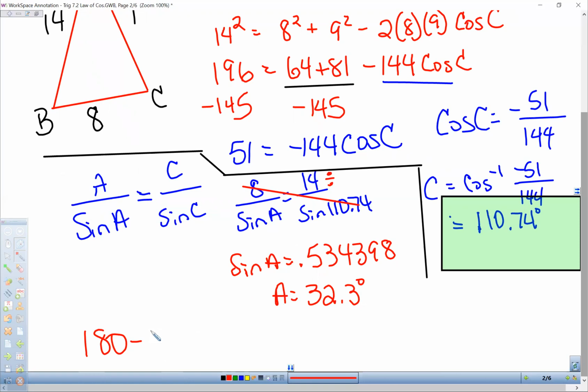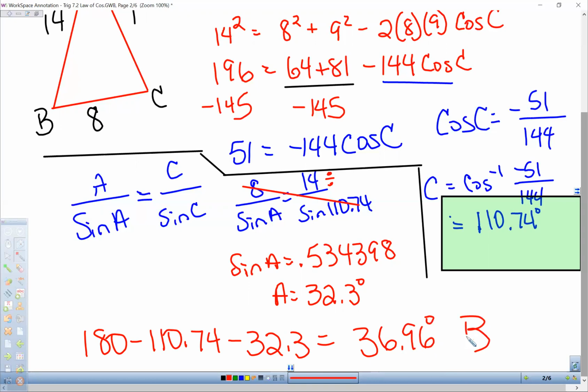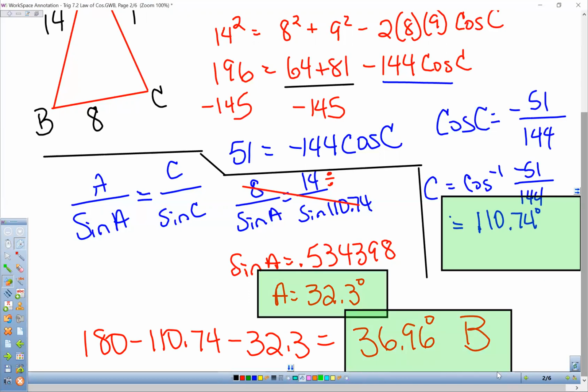So 180 minus 110.74 minus 32.3 is going to give us angle B, which is 36.96 degrees. So we got angles A, B, and C. We already had all the sides. We don't need to do anything with those. So we have solved our triangle. Okay. All right. Let's take a look at another one.